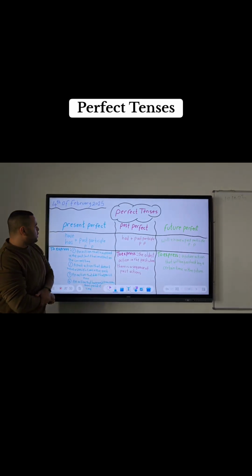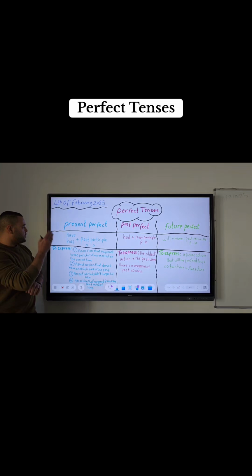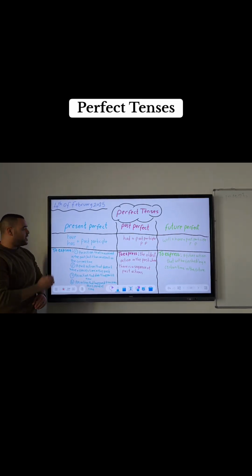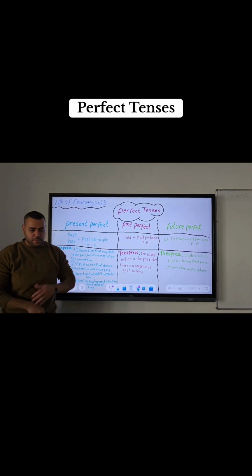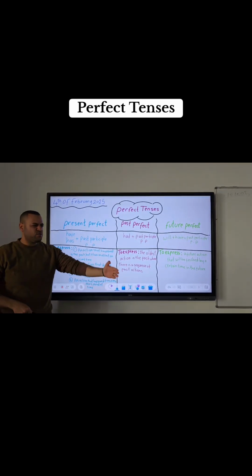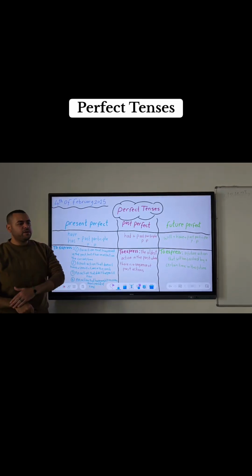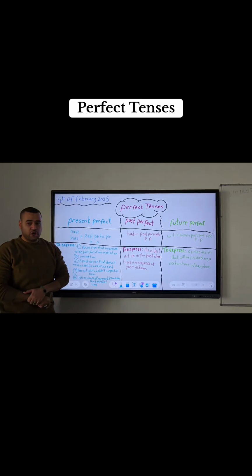of uses. First, we'll start with the form of the present perfect tense. The form is, you use have or has and the past participle of the verb. The past participle is the third shape of the verb. We can say the past of the past. Like, for example, go, went, the past participle or the PP is gone.